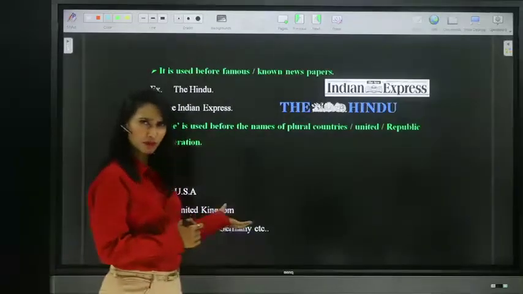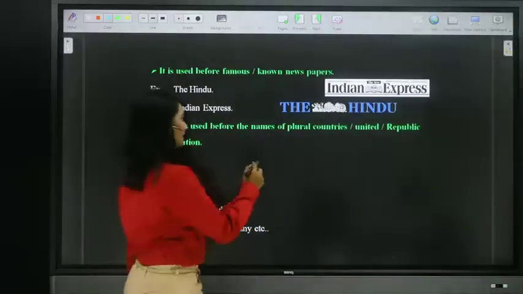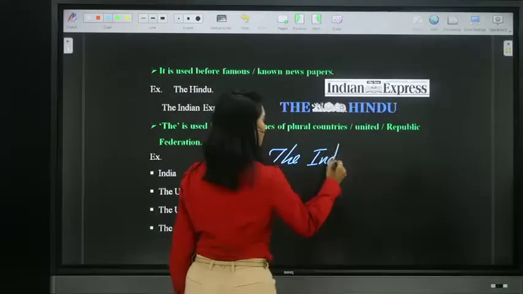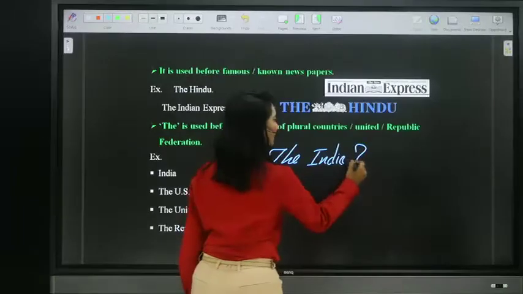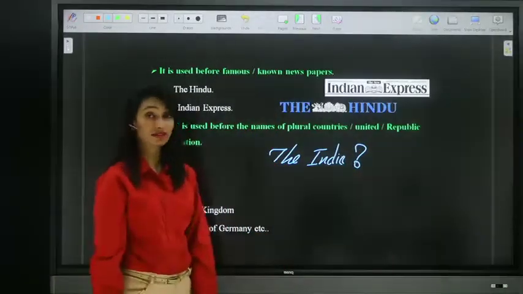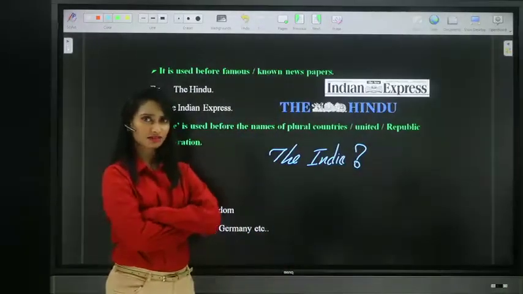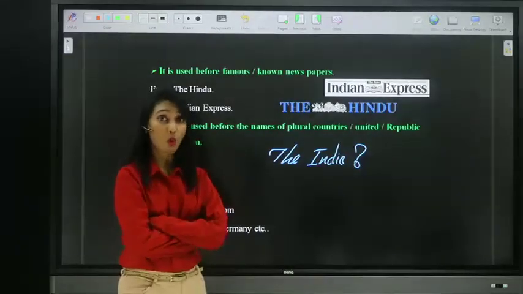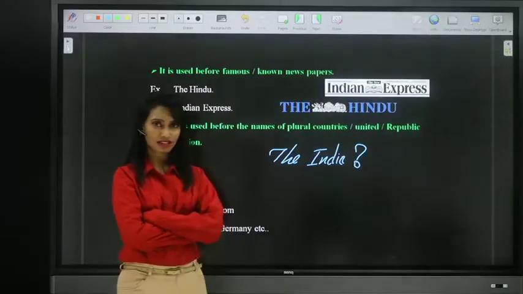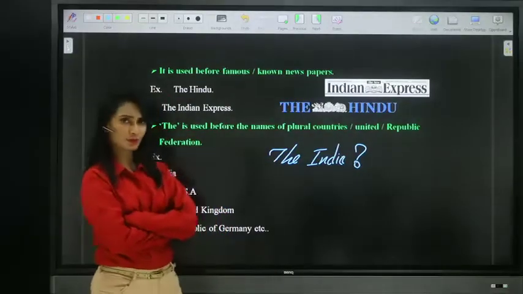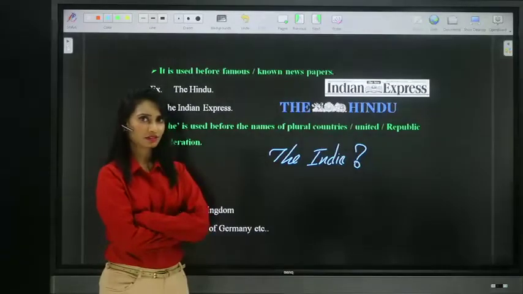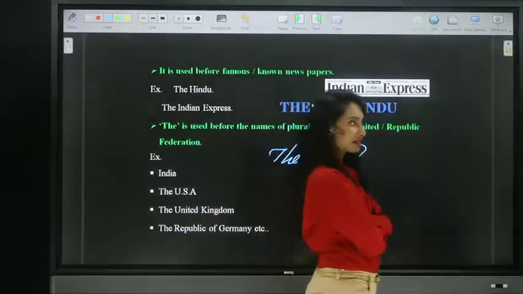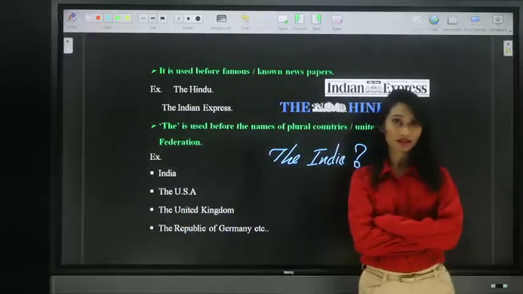This is where people generally get confused. So can we say the India? Here is a question, guys. Can we say the India? Yes or no? Type it. If yes, why? If no, why? Quick. Can we say the India? Quick with your answers. Can we pronounce the India?